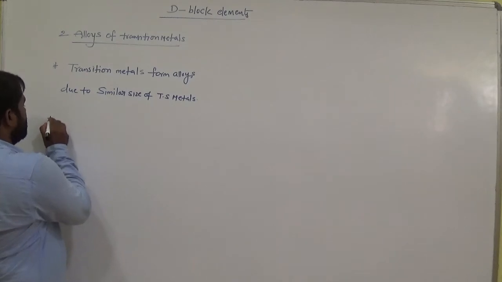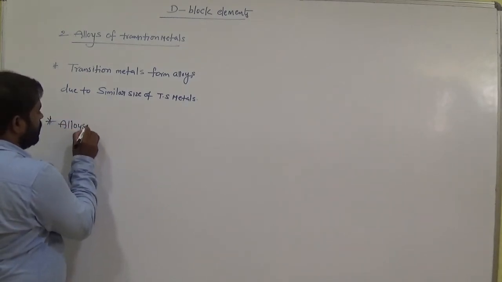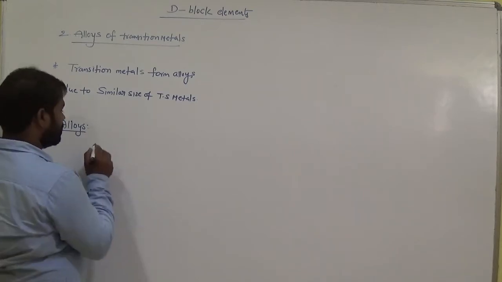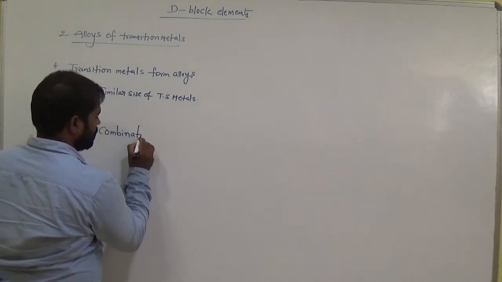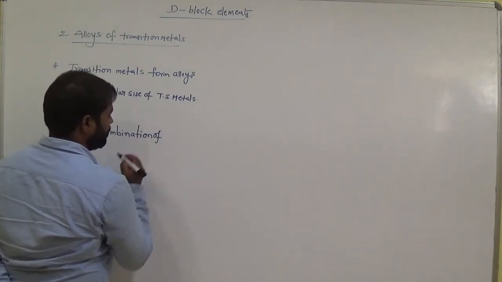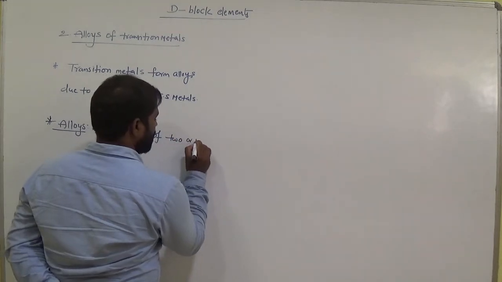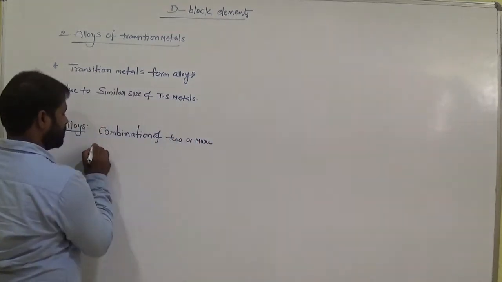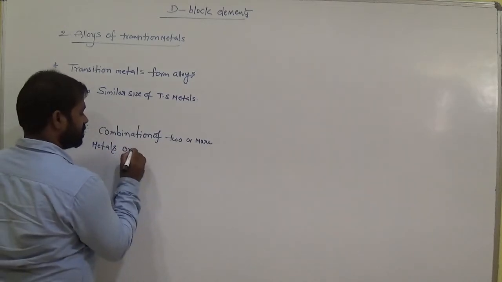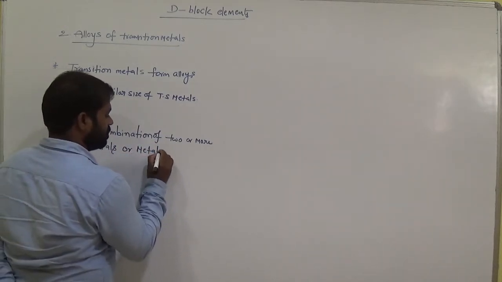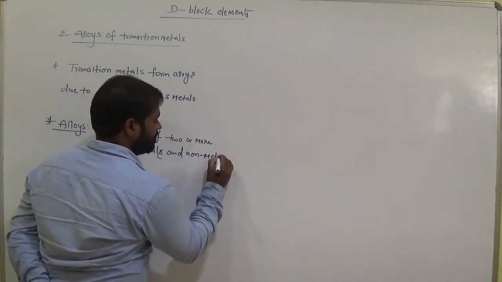Alloys means a combination of two or more metals, or metals and non-metals like carbon.